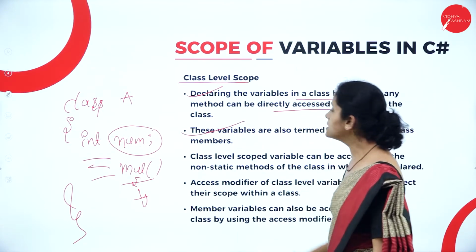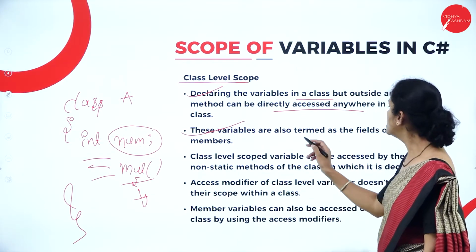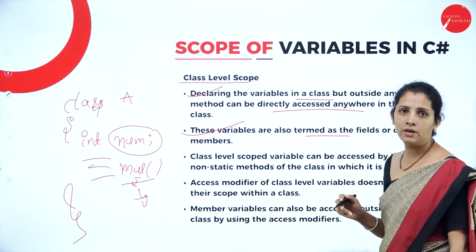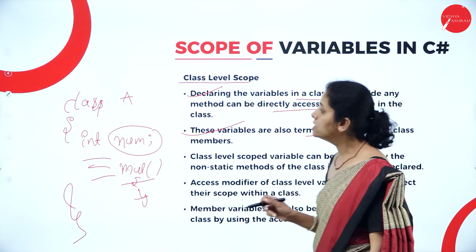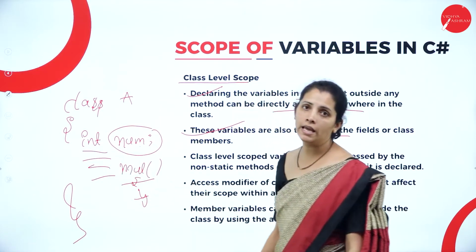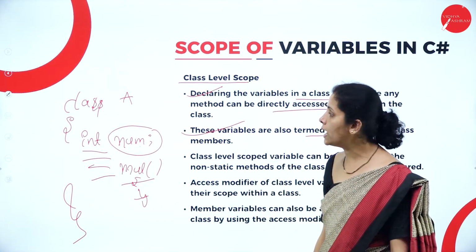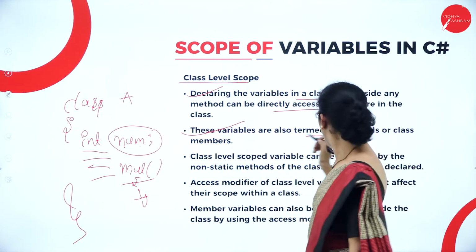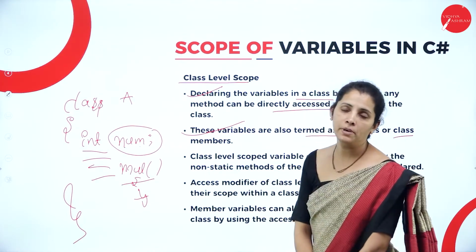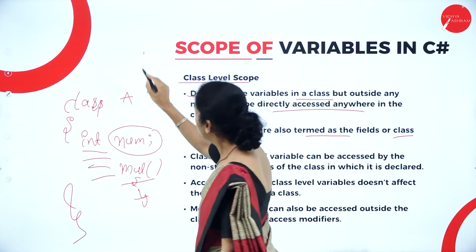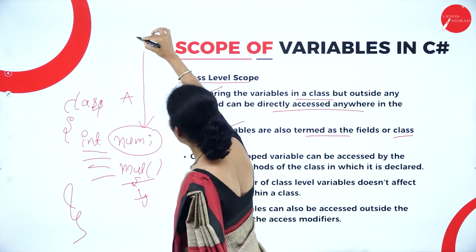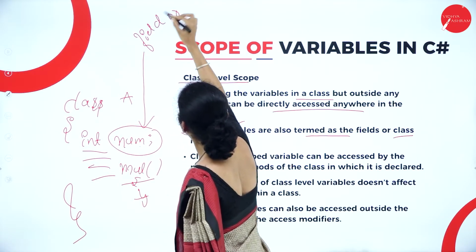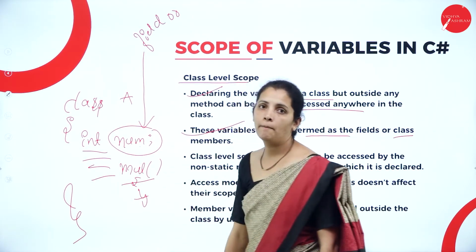These variables are also termed as the field or class member. So, dear student, this kind of variable declaration is known as field members or class member. So, I can call this variable a field or class member.